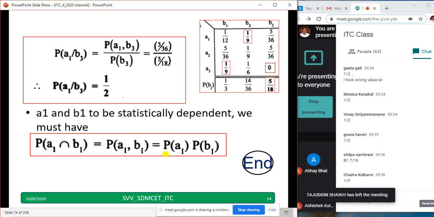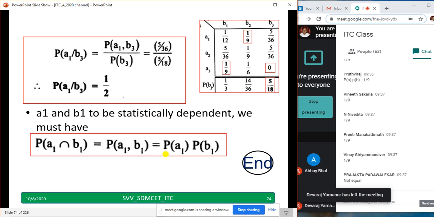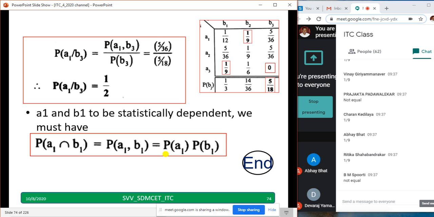Okay, Shilpa has told something, good. Chaitra has told some answer. We'll see another 3 answers. Not equal, okay. Rohan has told not equal. Pragati says 1 by 9. Yeah, answers are different. I think everybody is getting 1 by 9. Not equal. Projekta has told not equal. Charan has 1 by 9. Okay, Ritika is telling she is 1 by 9. Adne is telling 1 by 12, very good.